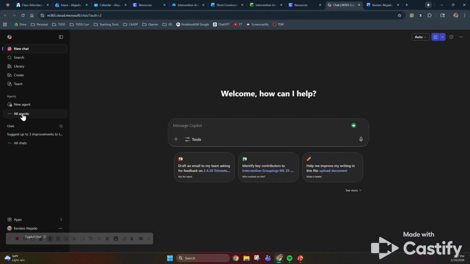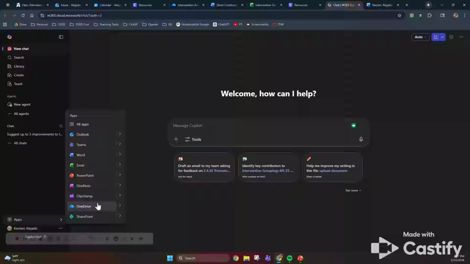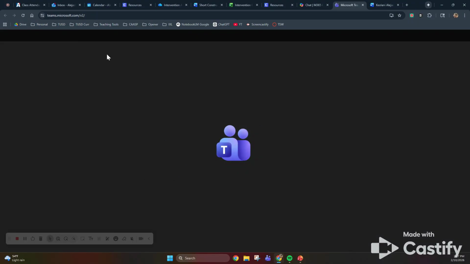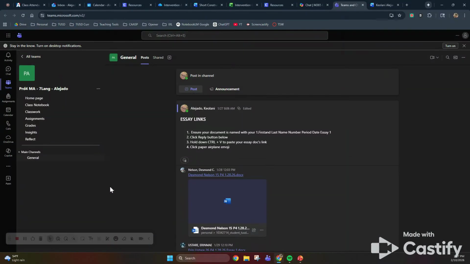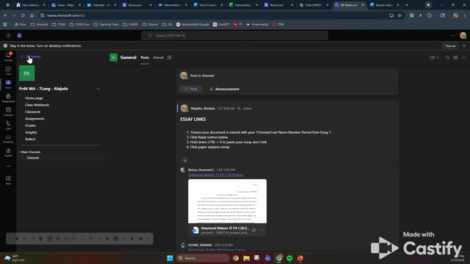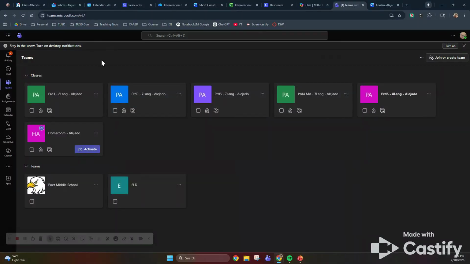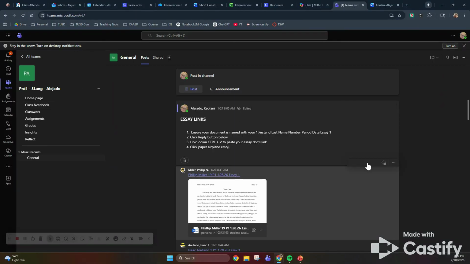Then we're going to go back to the apps in Teams or in Clever. In Microsoft Outlook, go to Teams, or Microsoft Office 365, we're going to go to Teams, go to your period for ELA, so you can go to all teams and then whatever period you are. And you're going to see a post that says Essay Links.